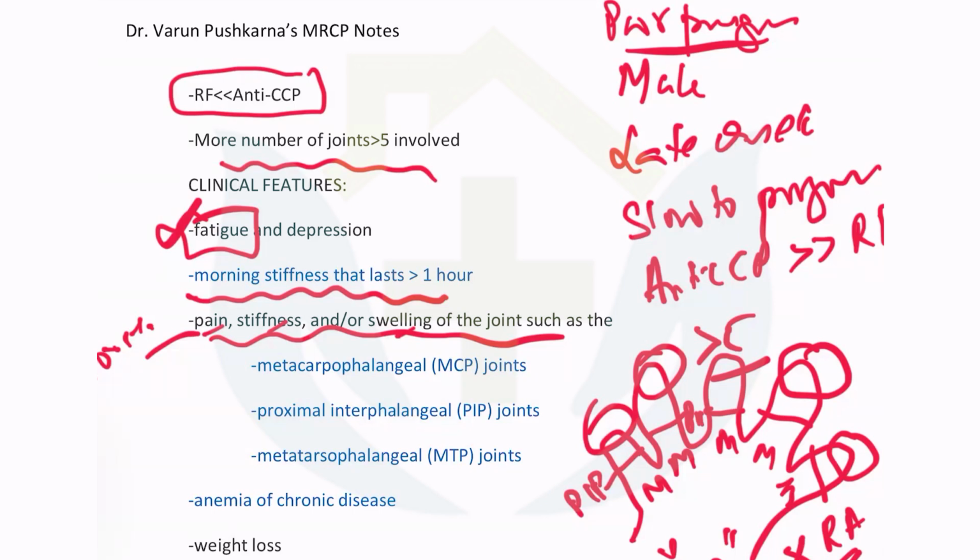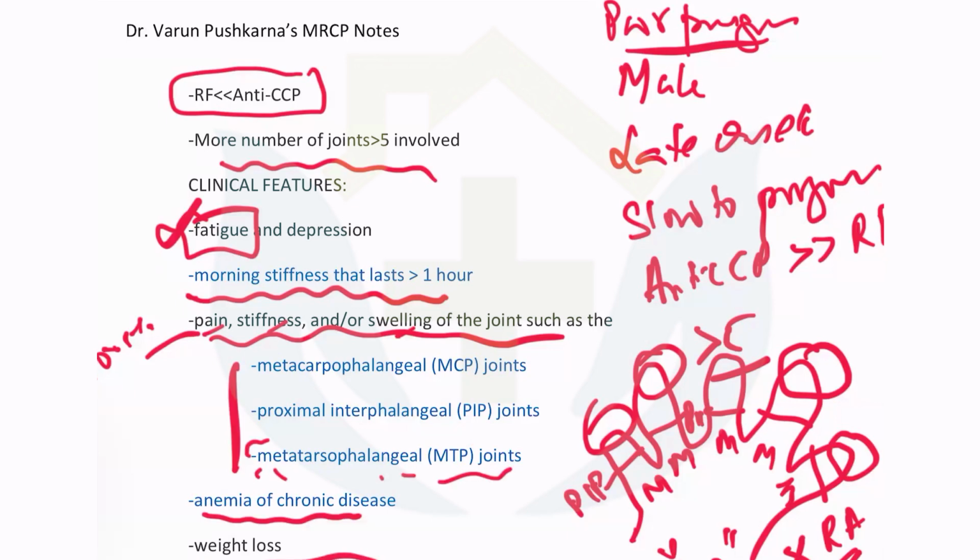If the distal joints are involved, it is either osteoarthritis or psoriatic arthritis or ankylosing spondylitis with peripheral involvement, but it is not rheumatoid arthritis. Mark it, underline it. If the distal interphalangeal joints are involved, the patient does not have rheumatoid arthritis. And of course, metatarsophalangeal joint involvement. Okay. Then all these patients have chronic anemia of chronic disease, weight loss, and decreased grip strength.